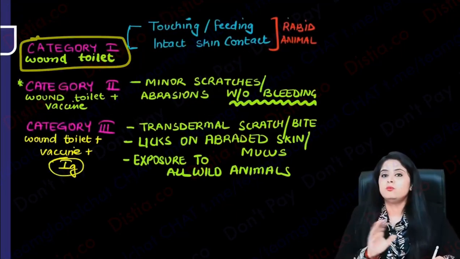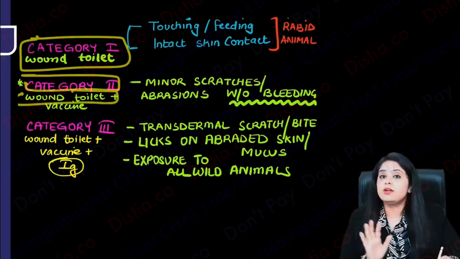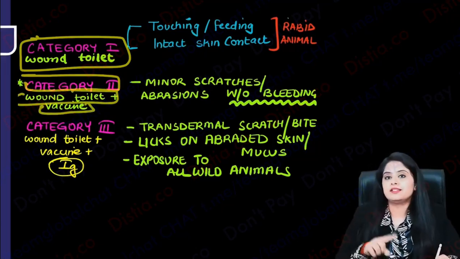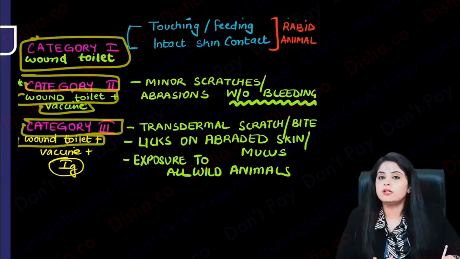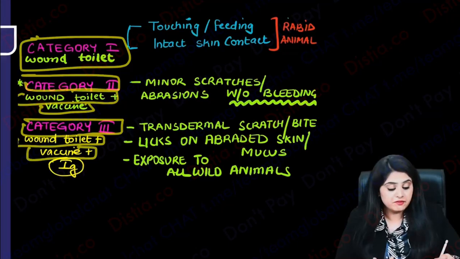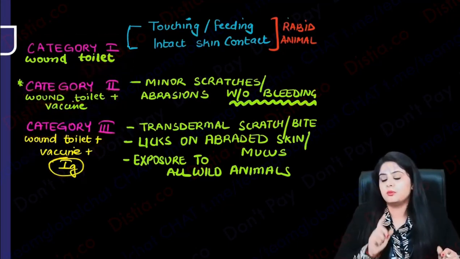So if I take you all the way back to the categories, I think you are sorted. Category 1: the same soap water wash and iodine, that's it. Category 2: soap water wash and iodine you have to do, plus you have to do the vaccine, either pre or re. In category 3, the same soap water and iodine with the vaccine, with immunoglobulin, which is going to give you lesser side effects, human immunoglobulin.